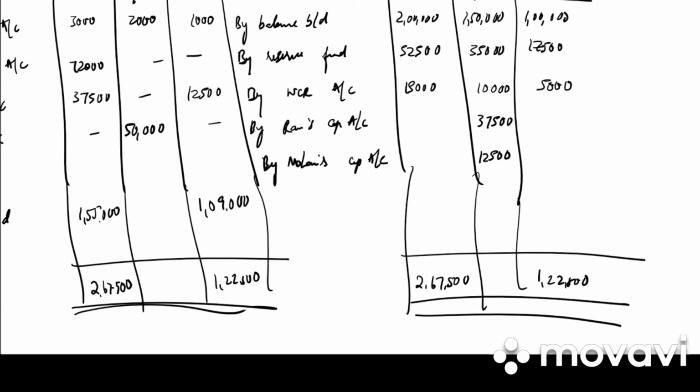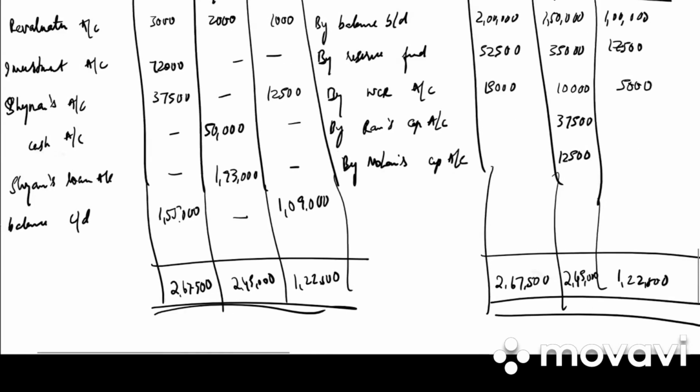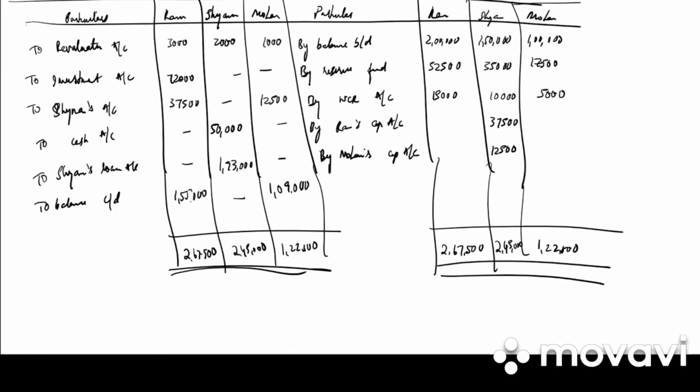And in case of Shyam, what is the credit side total? 2 lakh 45,000. But the balancing figure of Shyam would be transferred to Shyam's loan account. How much is it? 1 lakh 93,000. Clear with the capital account?